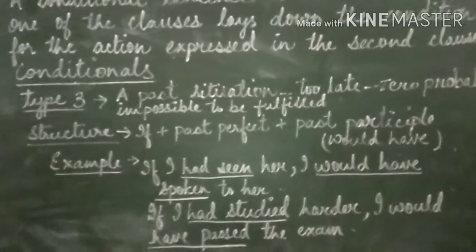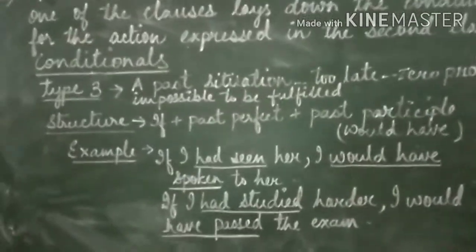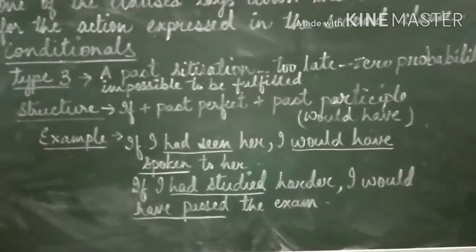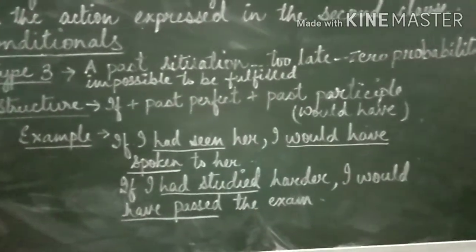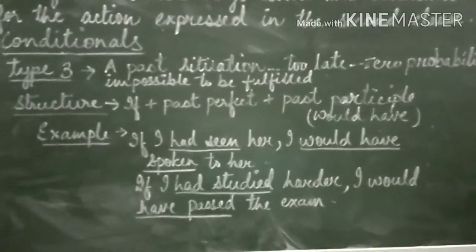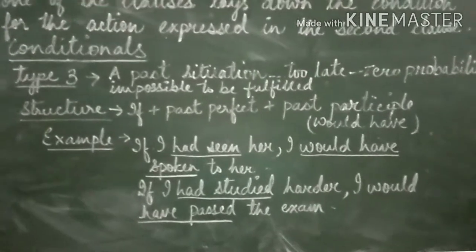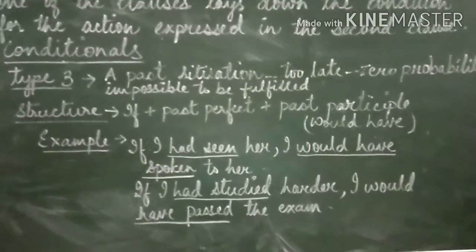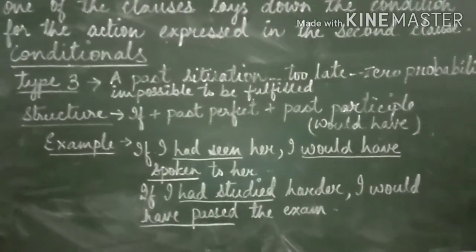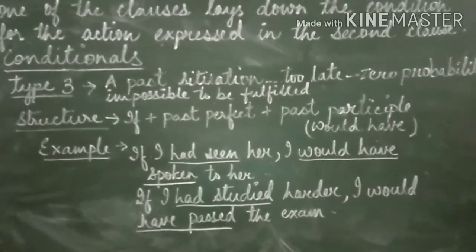Now children, let's come to the example. If I had seen her, I would have spoken to her. Children, see the formation of the sentence. In the if clause, what have we used? We have used past perfect, that is had seen.